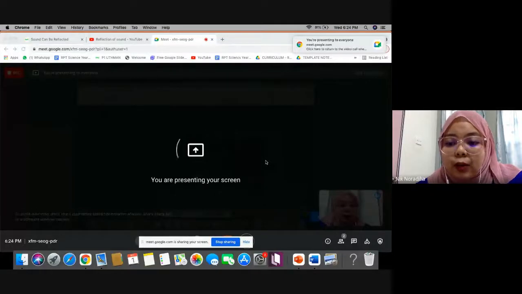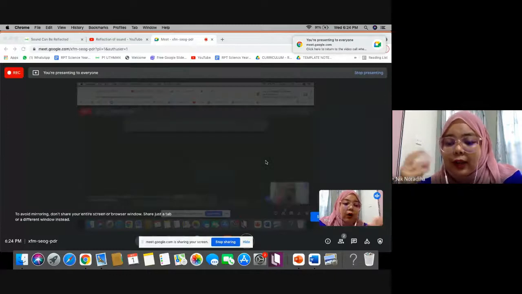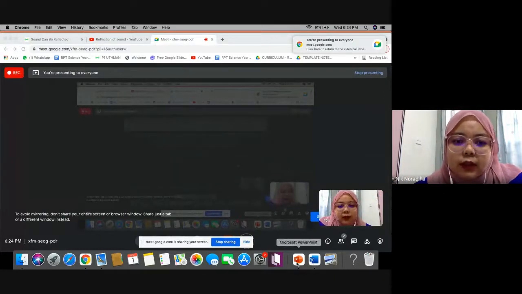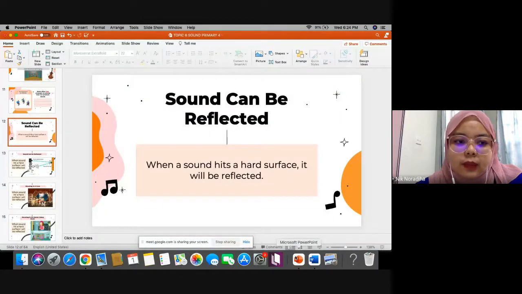For our lesson today, we are going to continue with the lesson: sound can be reflected. Before this, we already learned about how sound is produced and also that sound travels in all directions.